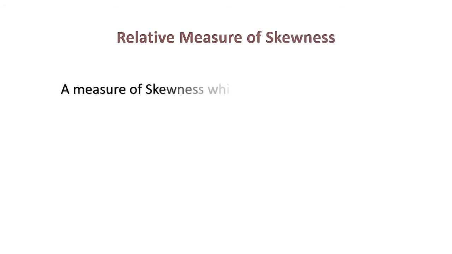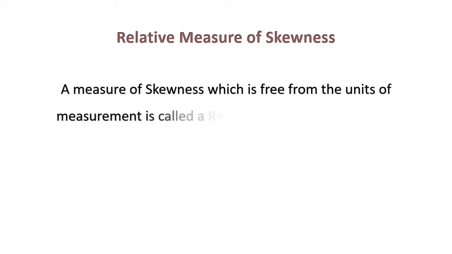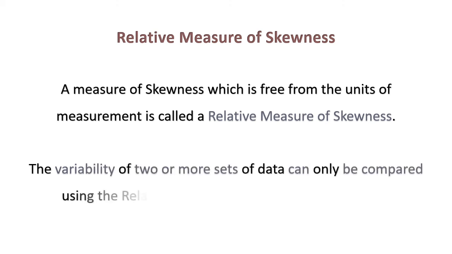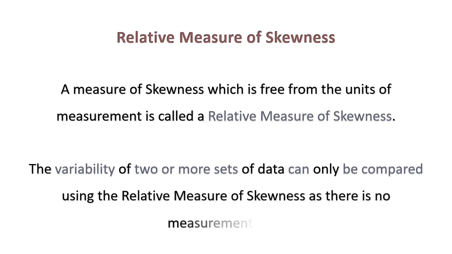A measure of skewness which is free from the units of measurement is called a relative measure of skewness. The variability of two or more sets of data can only be compared using the relative measure of skewness, because it is free from units and therefore there is no problem of different measurement units.